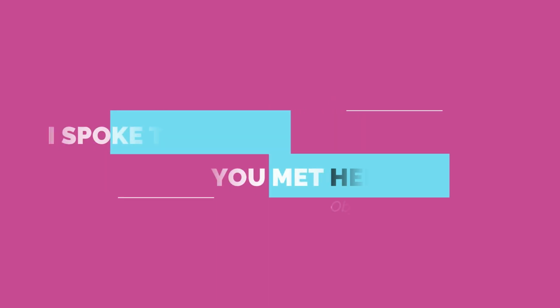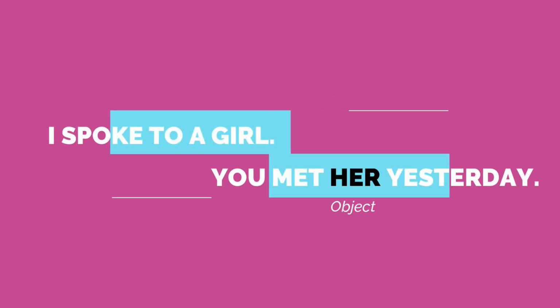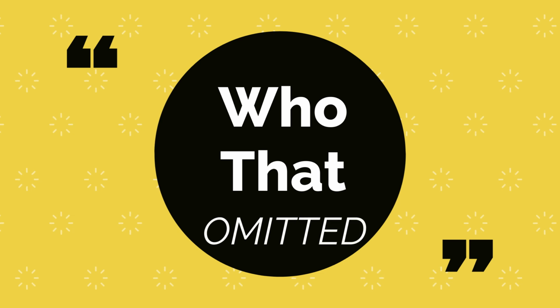I spoke to a girl. You met her yesterday. Her in this sentence is the object of the relative clause. So we are going to use the relative pronoun who or that, which can be omitted.